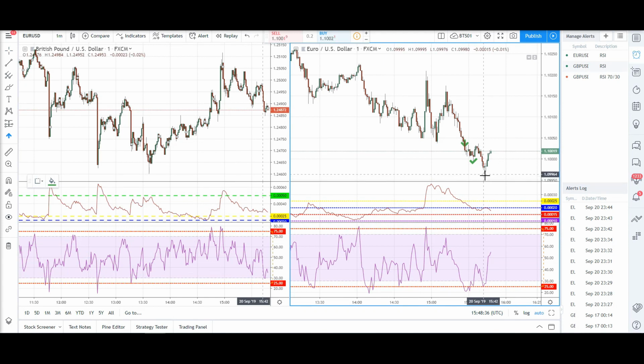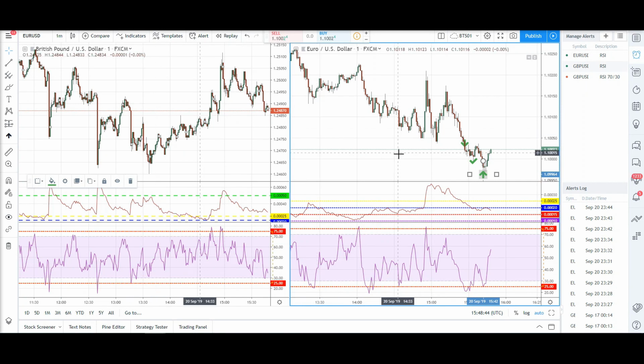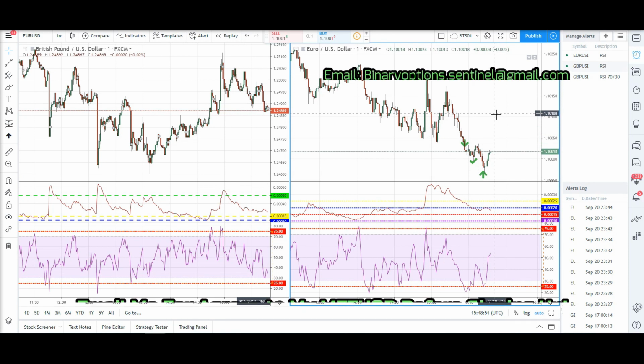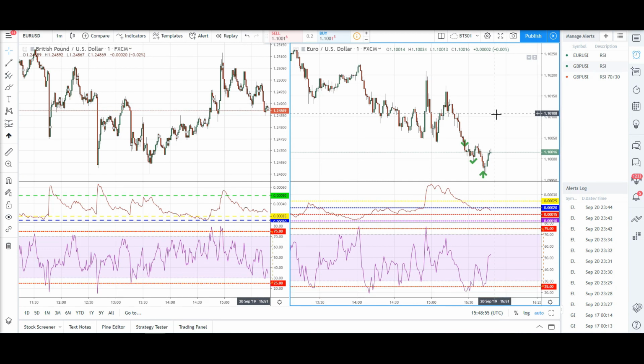Let me place an upward arrow at 15:42. It's about at this candle. It seems like the trade is definitely going my way. It's a really fantastic trade. So I think it's going to expire at about 1 minute. So it's very likely we're going to win this trade and earn some extra profit. It's a really good call trade placed by the Binbot Pro trading software automatically when we activate it.